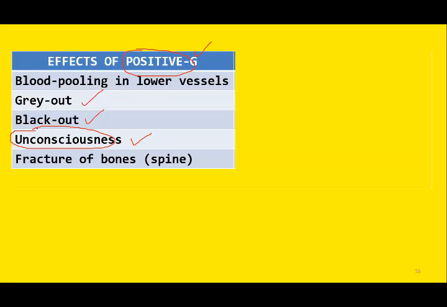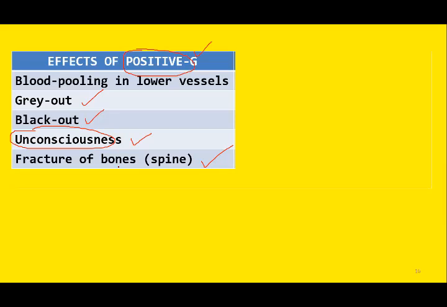If hypoxia becomes critical, it becomes very severe, so the brain becomes hypoxic and the person may lose his or her consciousness. And another important effect of positive G force is the effect on bones. So remember, the ability of our body to tolerate positive G force is around 2.8 or 3G. Our body can withstand positive G force till the value of 3G, but not beyond that. So a force greater than 3G, around 5G or 20G, may fracture the bone, especially the spine, because the bones are already fragile in space.